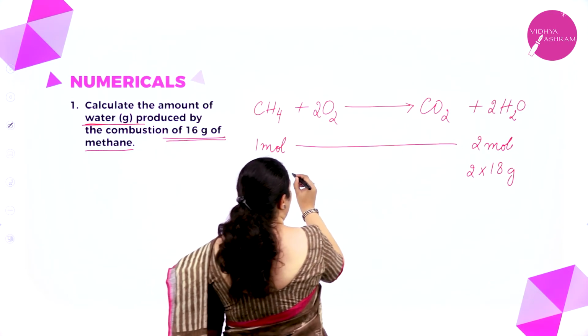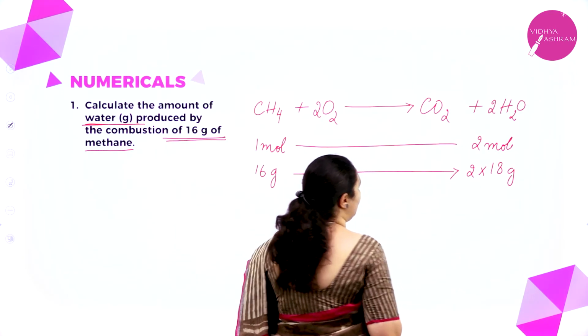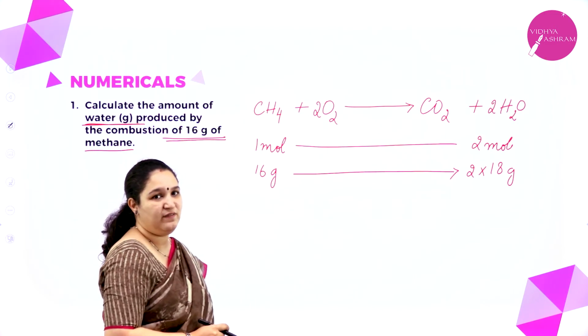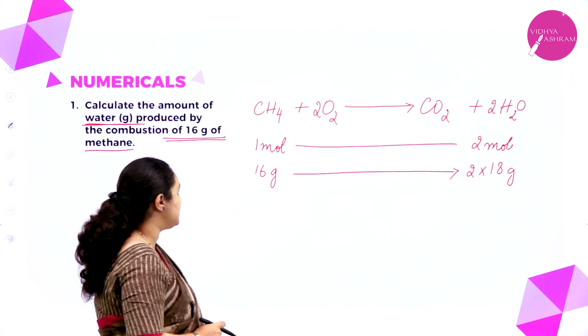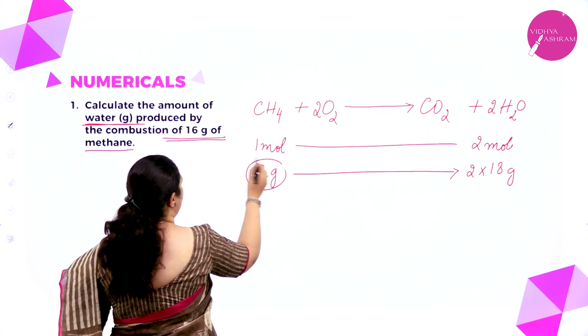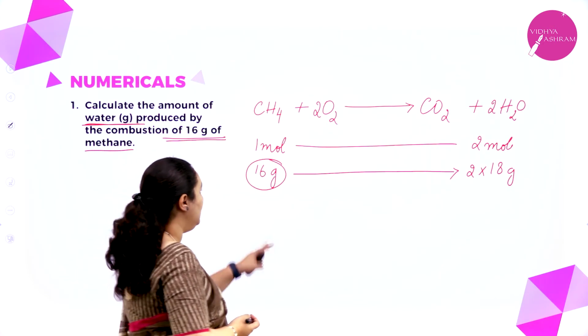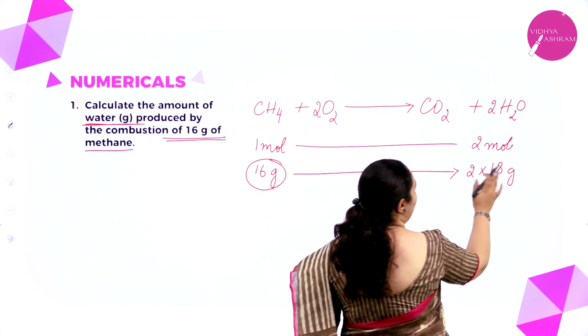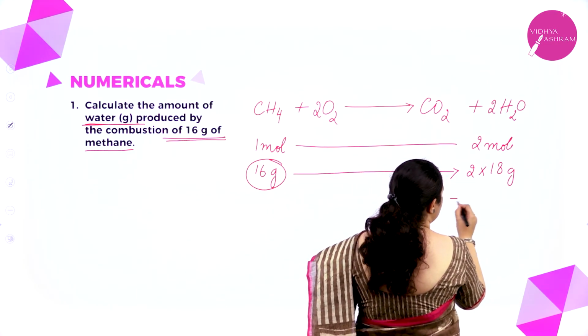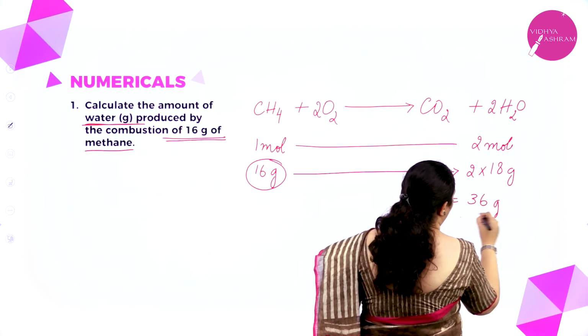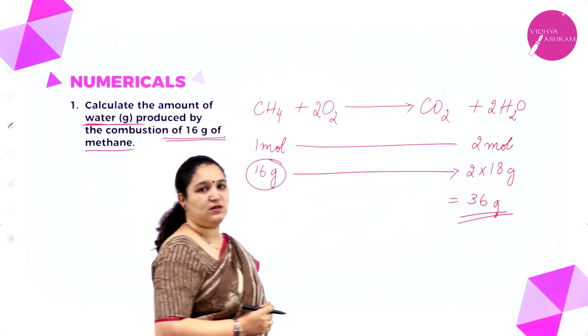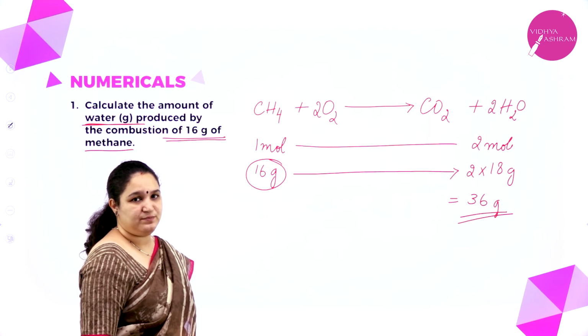So 16 grams of methane is giving how much water? It is giving 2 into 18 grams. This is the question, they have already asked for 16 grams of methane itself, so I don't have any conversions here. 16 grams of methane is giving 2 into 18 grams of water, which is nothing but 36 grams of water. So I have already got my answer, that is 36.